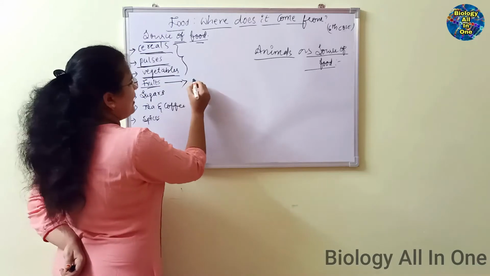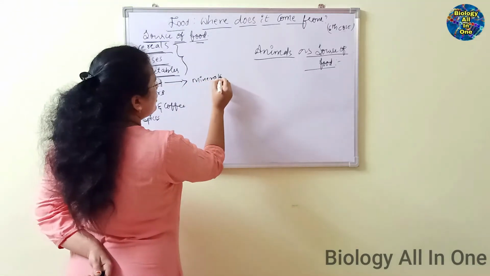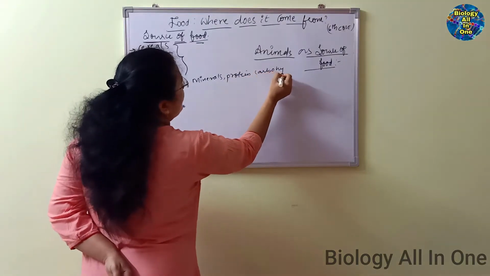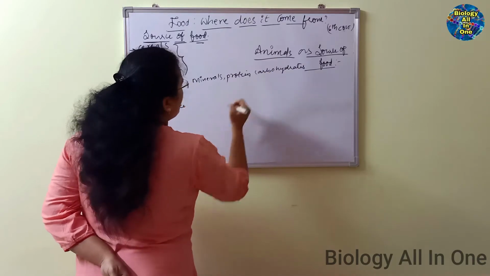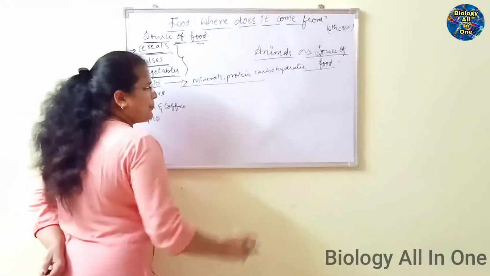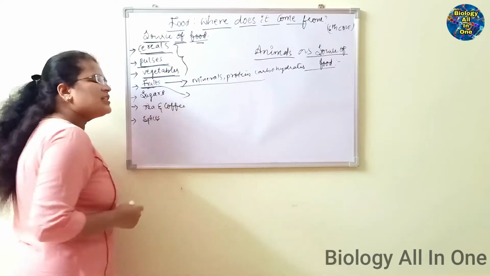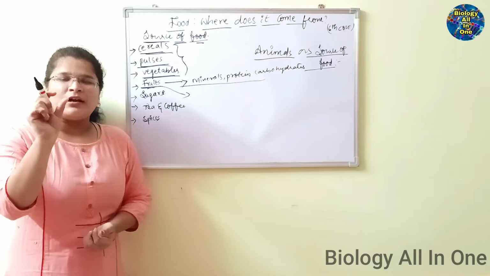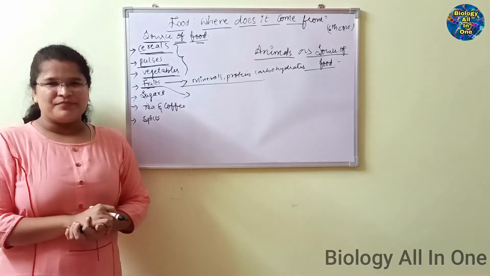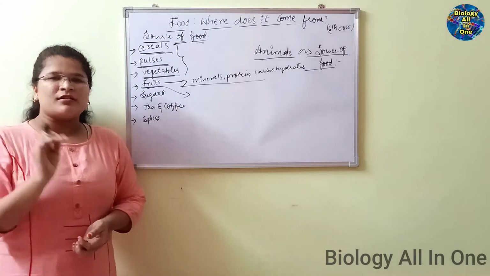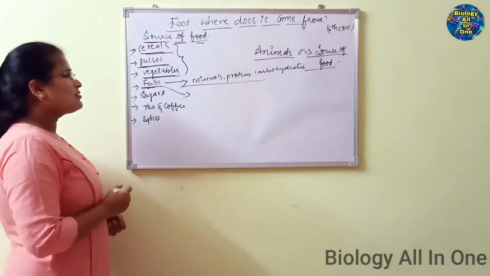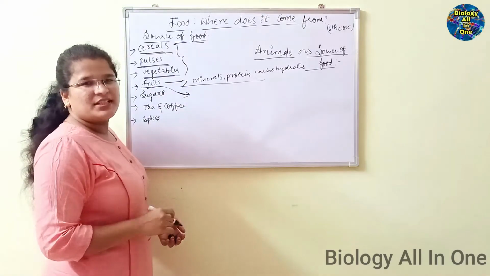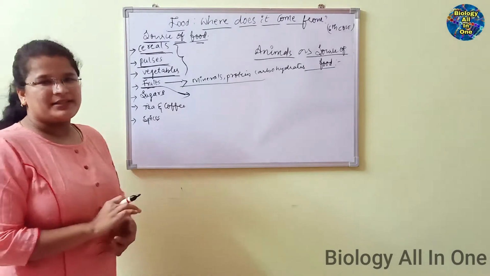Fruits have minerals, proteins, and even carbohydrates. Fruits have different kinds of components. We need different kinds of fruits in our day-to-day life. We have a proverb: eat an apple a day, keep the doctor away. That means if you eat such fruit, you will not get any kinds of diseases. That is the reason the proverb has come.